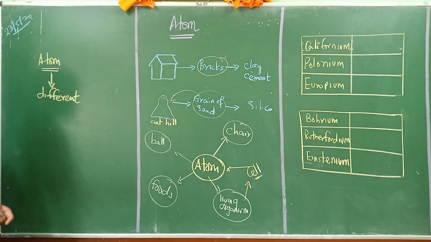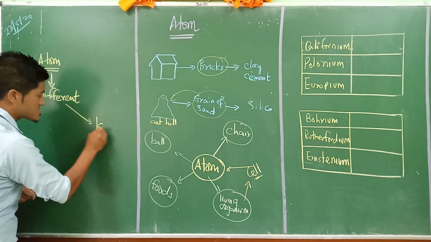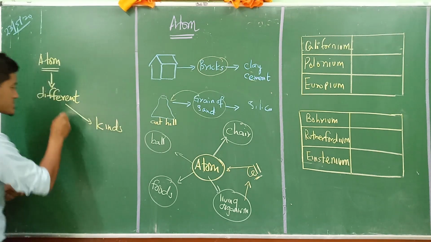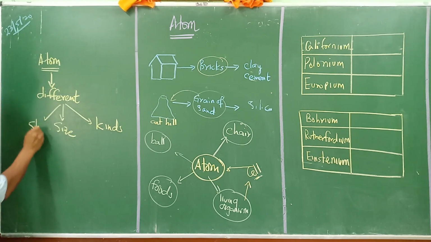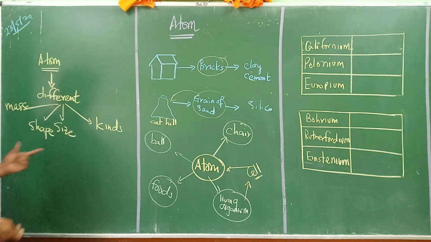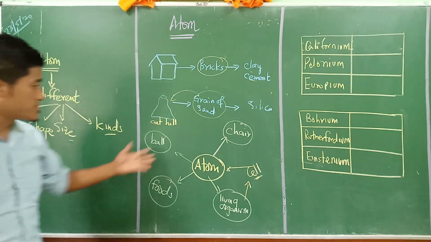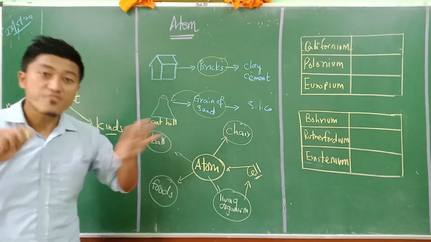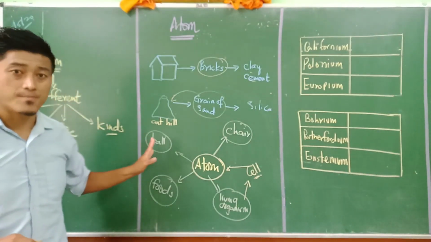There are different kinds of atoms, right? These come in different kinds, sizes, shapes, and masses. Understand? Due to these different kinds, sizes, shapes, and masses, the living organisms and all the matter come in different forms. Do you understand about this particular thing here?